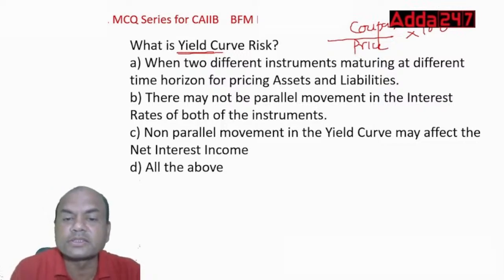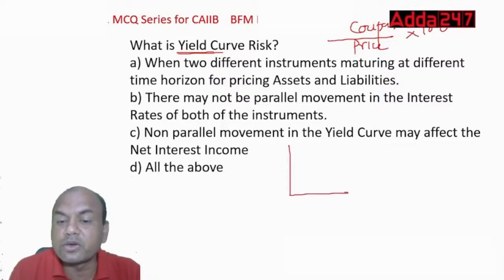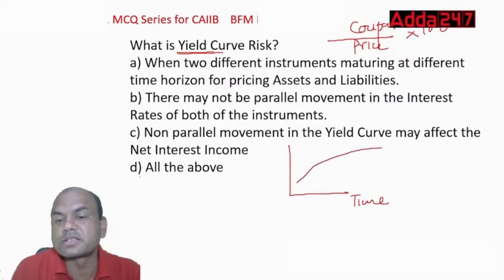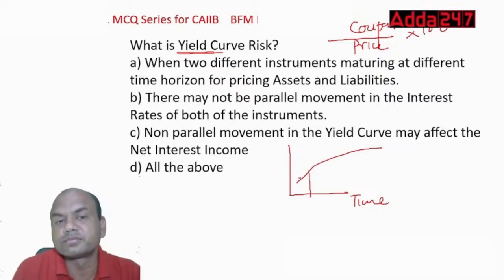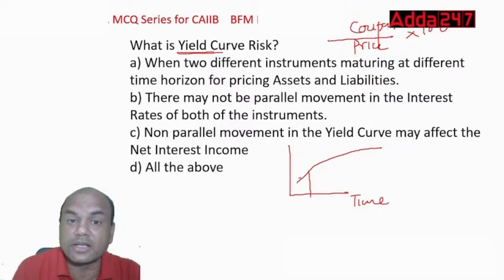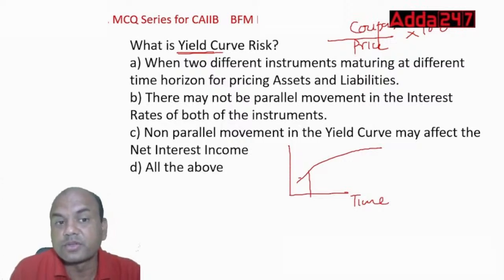When I plot this yield for various maturities, here this is time. Various maturities I plotted. So if I plot it for various maturities, then the curve which I get is known as the yield curve. So when two different instruments maturing at different time horizons, for assets and liabilities, that is basically yield curve risk. So A is right.